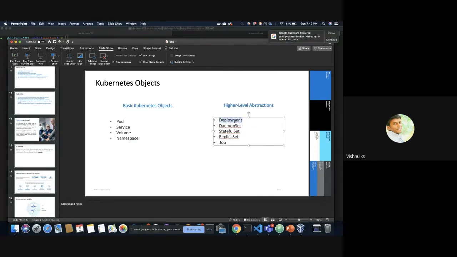So in a deployment, we can specify the number of pods that should be running, and liveness and readiness checks, like when the pod is live and when the pod is ready to serve requests. Those things we can specify in the deployment manifest. And daemon set is something which we use for logging purposes. A daemon set is similar to deployment, but whatever we specify in the daemon set manifest, a pod will be running on all the nodes.